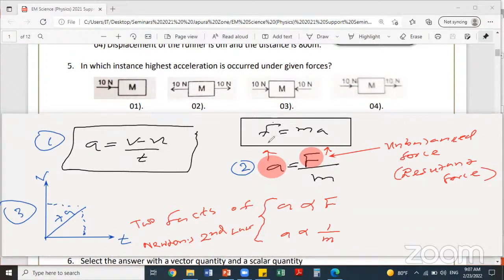The other one, a equals F over m. So here m has to be in kilogram. That's very important. m has to be in kilogram. If you put grams, you will not get the acceleration in the correct unit.